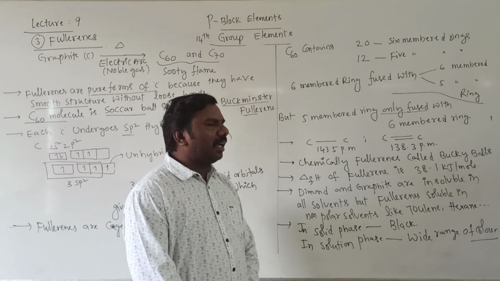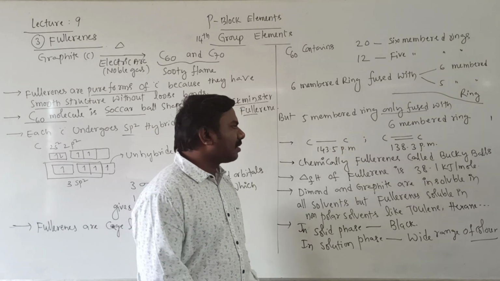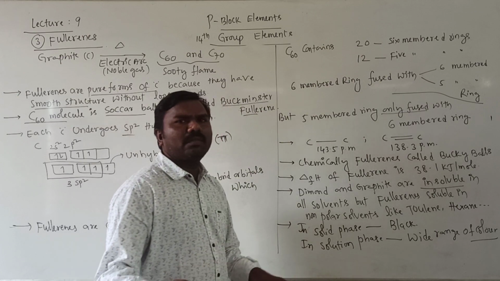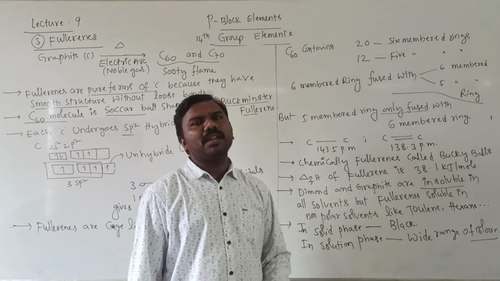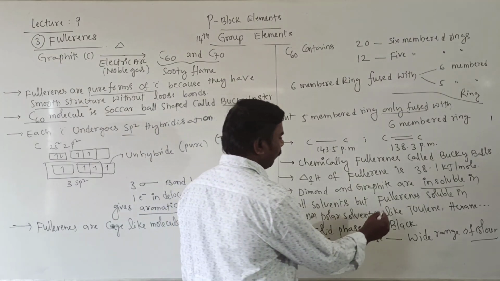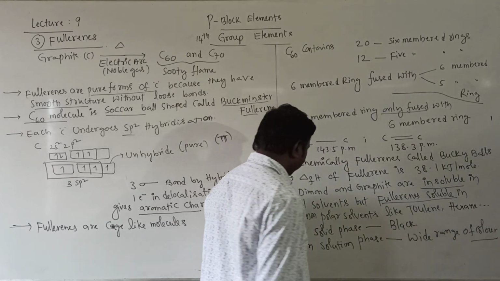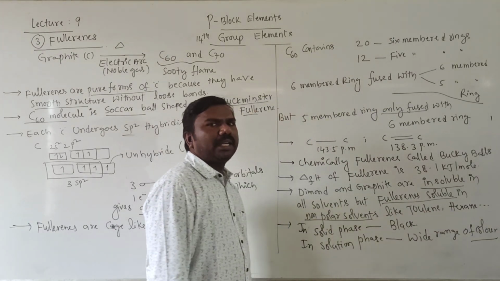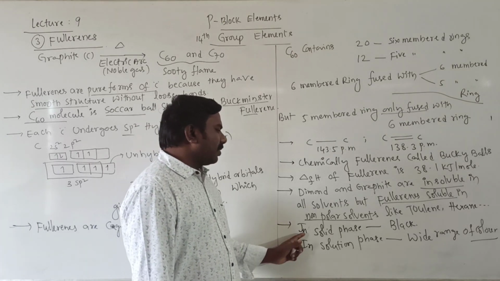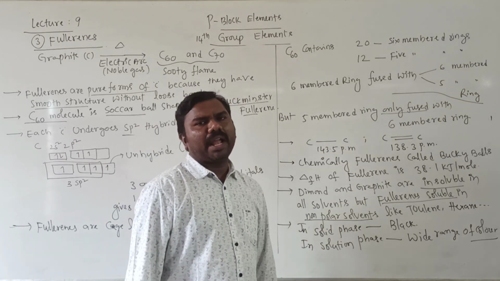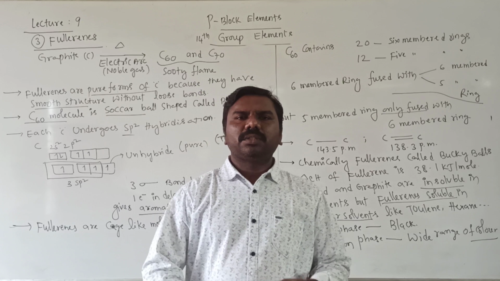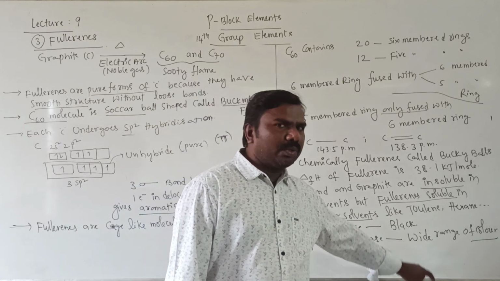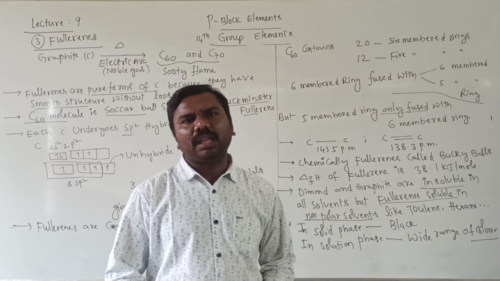Then diamond and graphite are insoluble, very, very important, insoluble in all solvents, whatever the solvent. But fullerenes are soluble in non-polar solvents like toluene and benzene. In the solid phase, generally they are black in color. In the liquid phase, the migration of electrons is more, that's why they can show variable colors in the liquid phase.